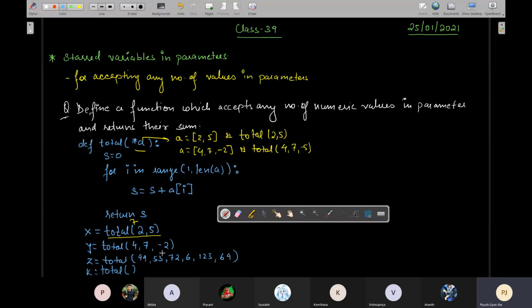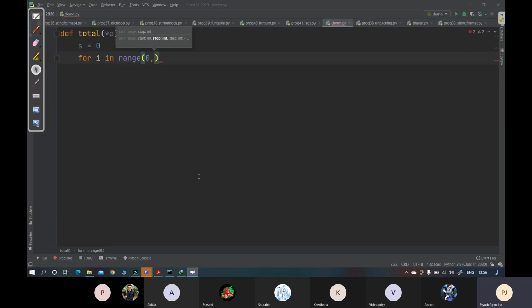If you send whatever elements here in the arguments, those numbers will be separated by comma. Those arguments separated by comma will become individual elements of the list A. ठीक है. तो यहाँ पे ऐसे कर सकते हैं. Again wait.